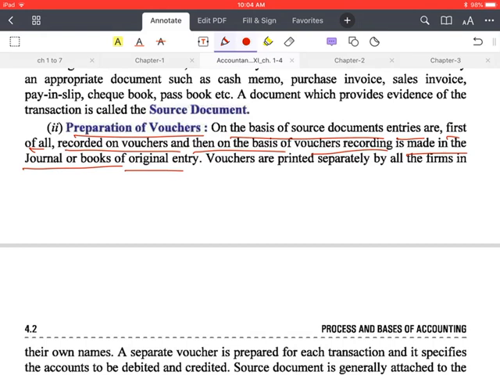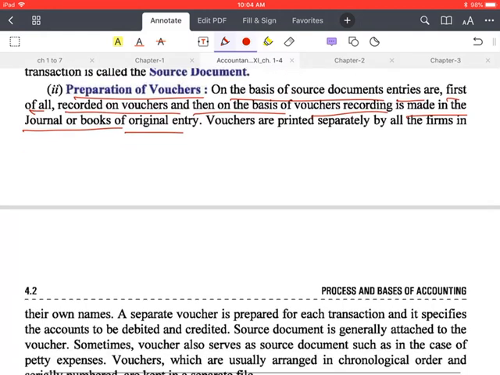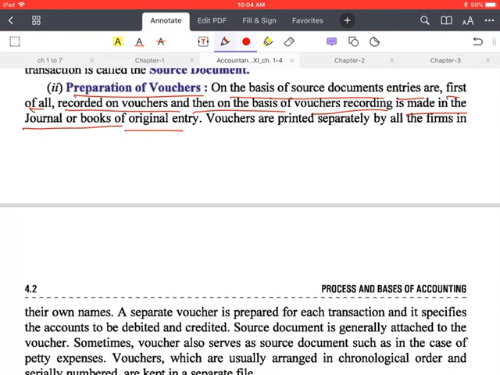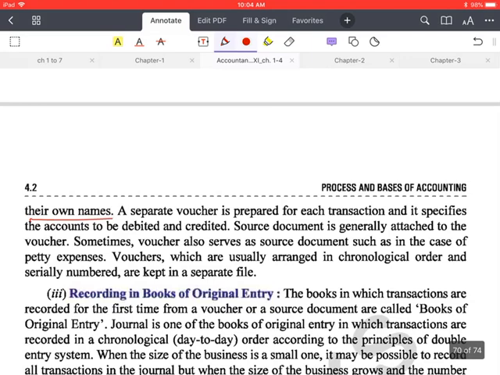When we purchase goods from somewhere, in general language we say, "We got a bill, we made a purchase." But actually this is not the bill. In accounting terms this is called a source document, right? So with the help of these source documents, we prepare the vouchers, and when we prepare the vouchers, we enter these transactions in the books of account with the help of these vouchers. So vouchers are printed separately by all the firms in their own names.